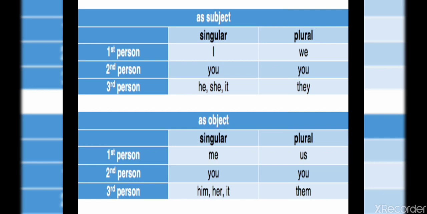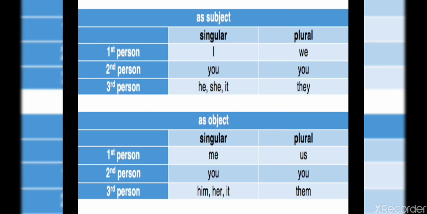If the pronoun is a subject, I and we, that is first person singular and plural. First person singular is I and first person plural is we. If the pronoun is an object pronoun, then I will change into me and we will change into us.